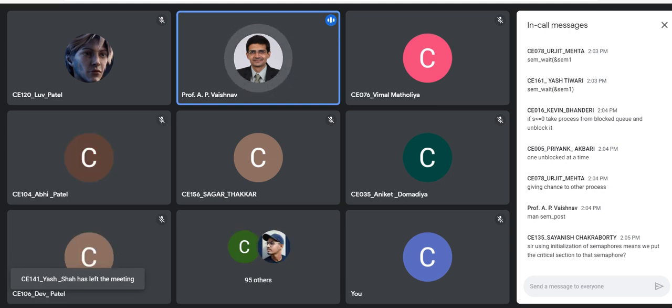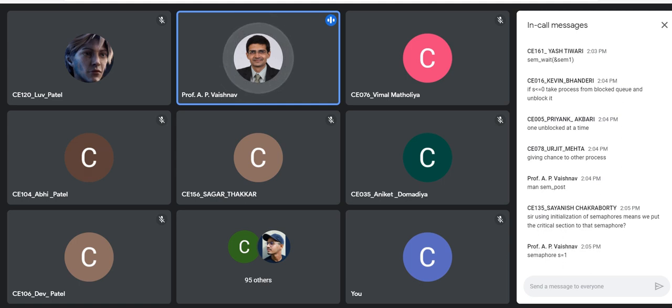Okay, using initialization, semaphore means we put the critical section to that semaphore? No. That is not the case, Anish. Initialization means you are just giving the initial value. Like in pseudocode, we were declaring semaphore S equal to 1, right? But in a program, we can't do that. We have to use a function. It does not have to do anything with the critical section.